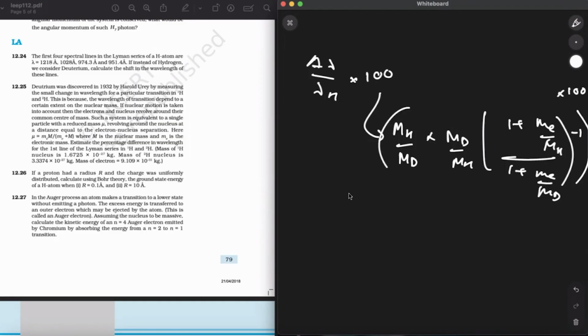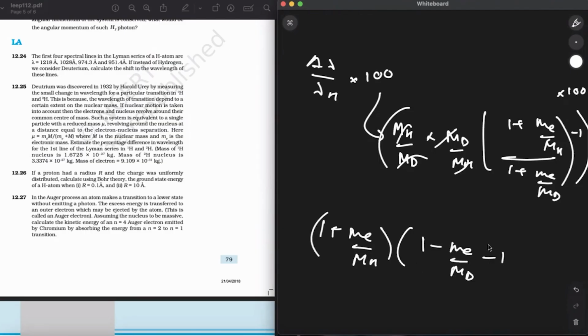Now, if I use the binomial, because this will just cancel out, and since the value is very small, 1 plus a, where a is less than 1, I can write the whole thing as 1 plus me upon mh times 1 minus me upon md, minus 1, the whole thing multiplied with 100, because we have to get the percentage change.